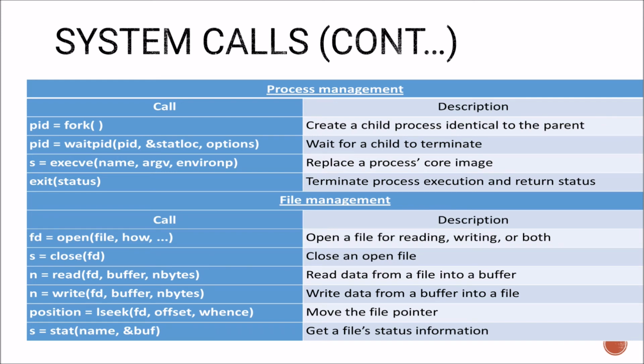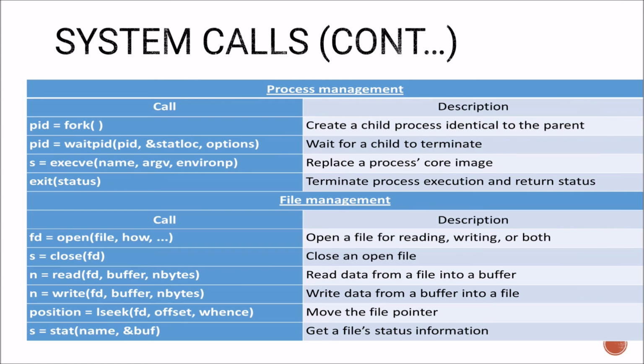The next is execve. It replaces a process's core image. This is for particular process management. And exit(status) terminates process execution and returns status.